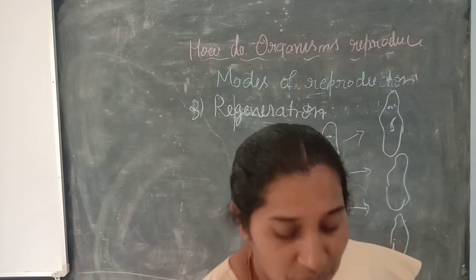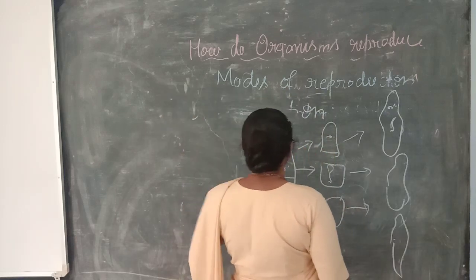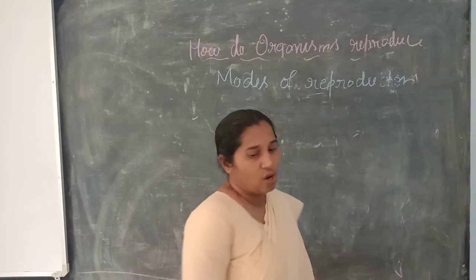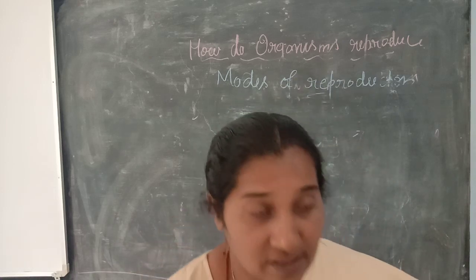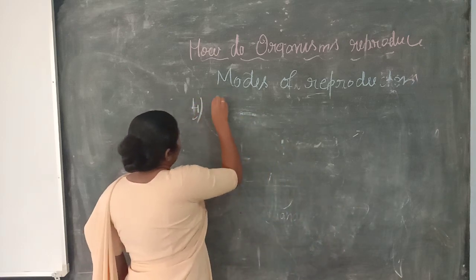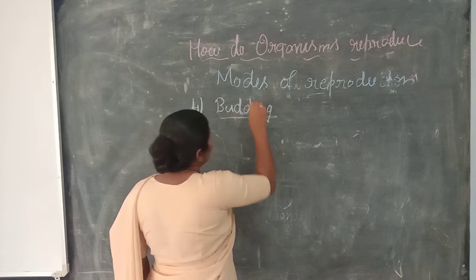We call it regeneration. Regeneration is a very essential way in which the asexual mode of reproduction takes place. So fourth we are going to study budding.